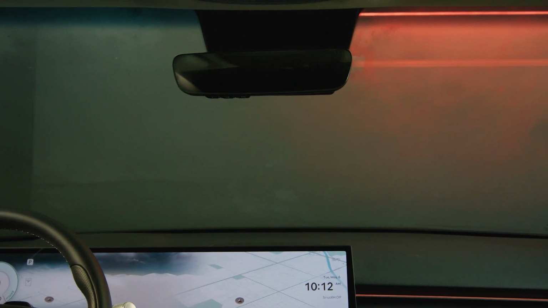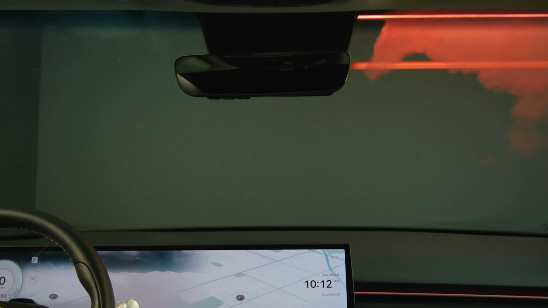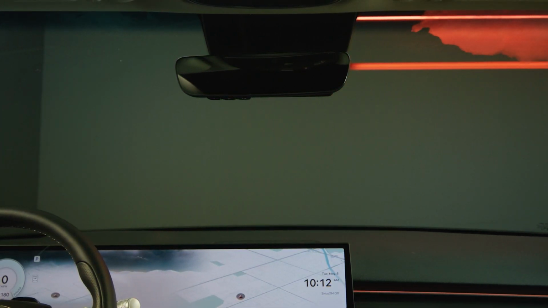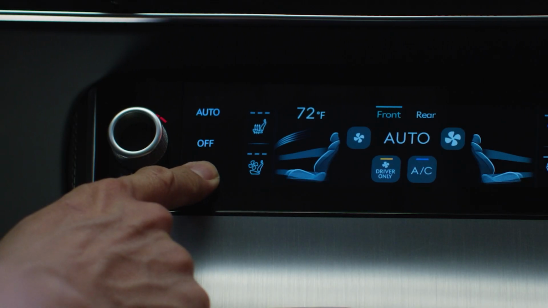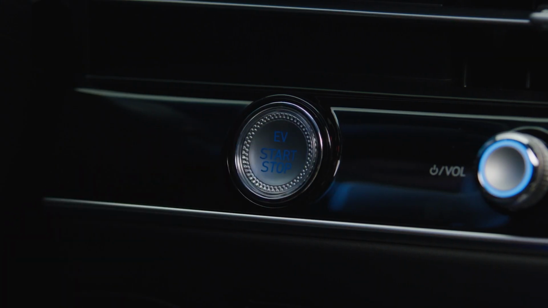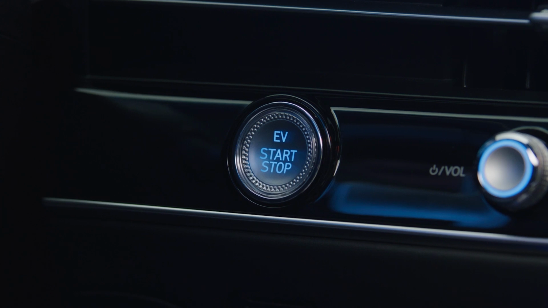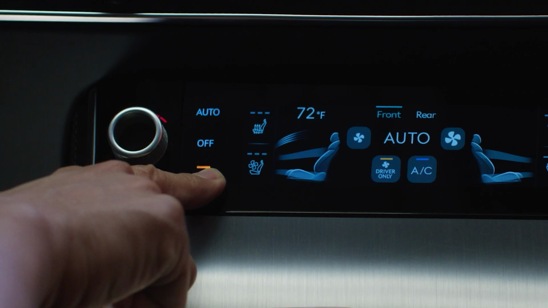All Genesis GV70 models are equipped with an auto defogging system, which helps reduce condensation and fog that may cover the windshield. The system is designed to sense when there is moisture present on the interior of the windshield and automatically turn on the defogging system. To turn the system on, make sure the vehicle is on and in ready mode. Then press and hold the windshield defroster button for 3 seconds.